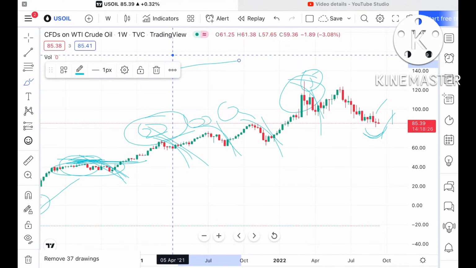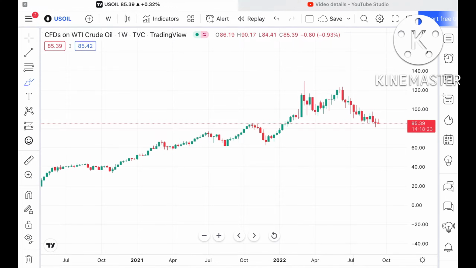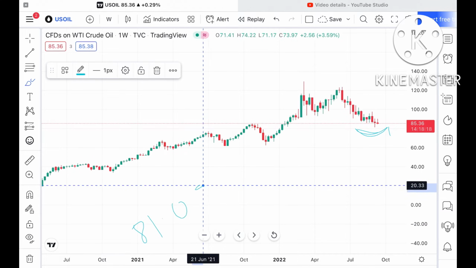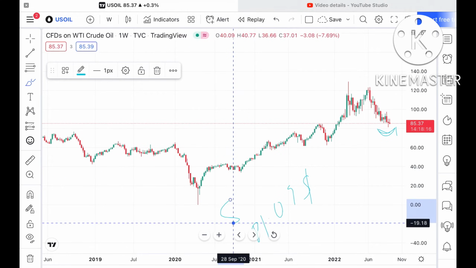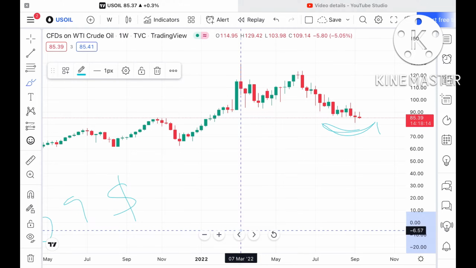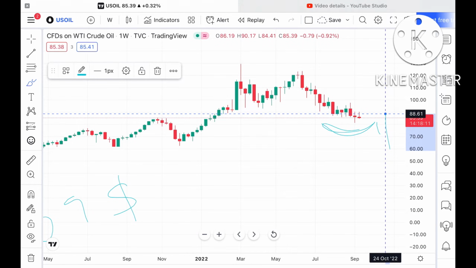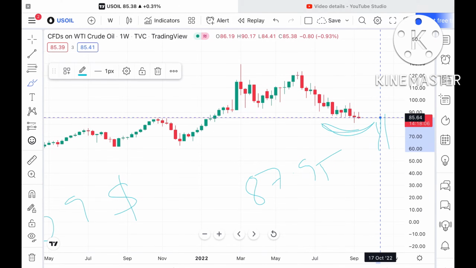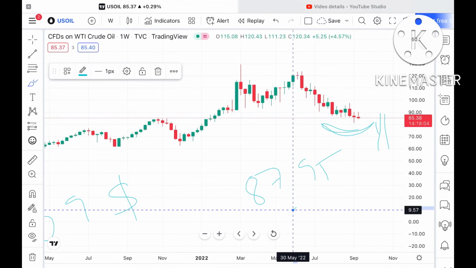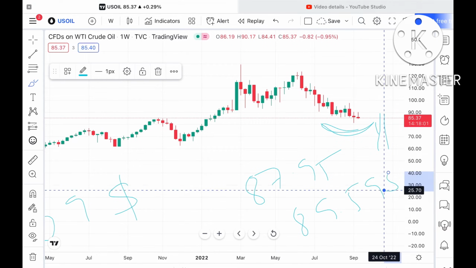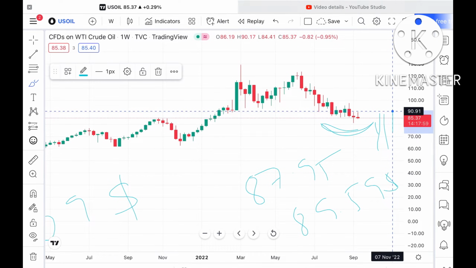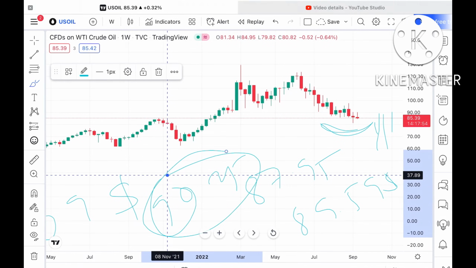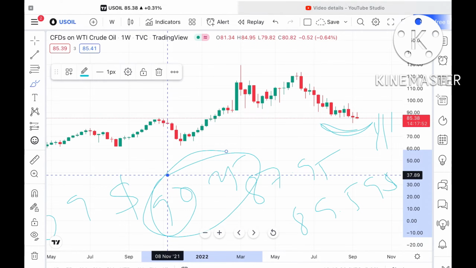Now looking at this chart, suppose this particular level sustains, because we can see a swing forming at this level with a strong support around $81.09. Then it can go further upside and touch around $87.95, and if that level goes upside, it can touch $89.59. If the price goes above that level, there is a high probability that we can touch $90.25, and $90.25 is a weak resistance, so the probability will be very high.